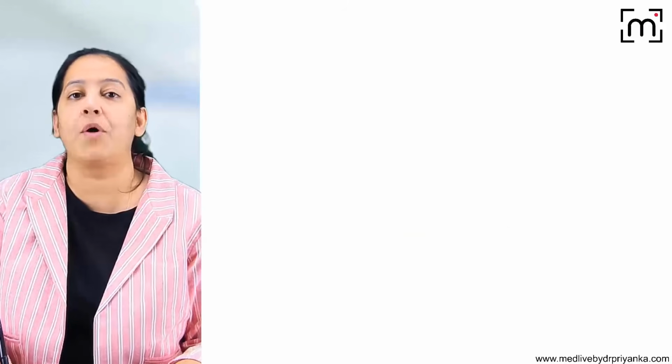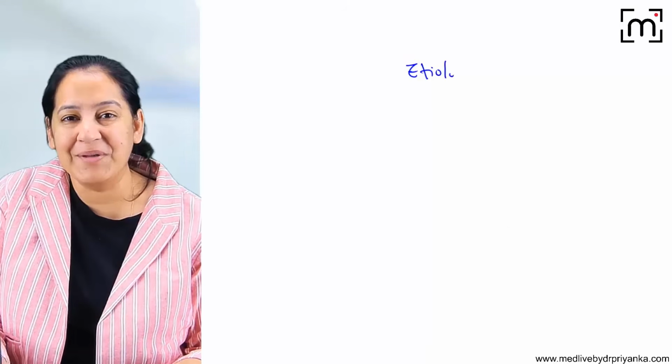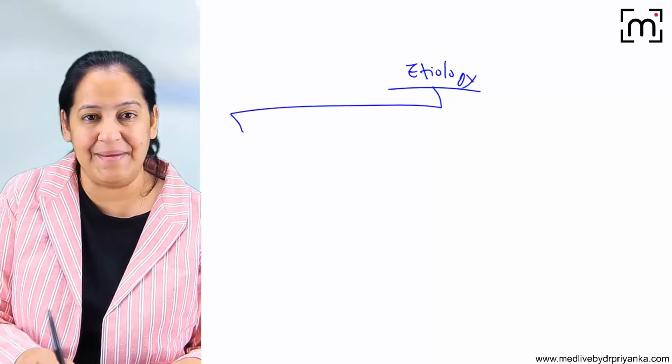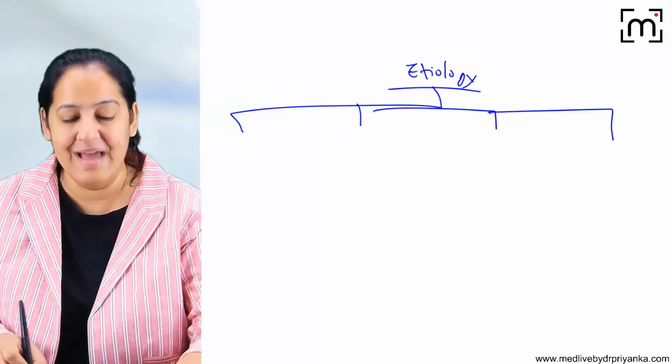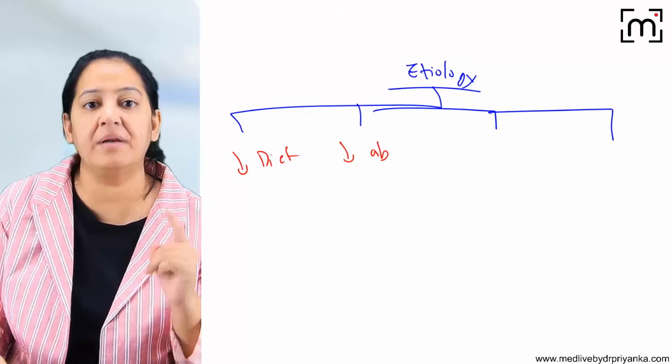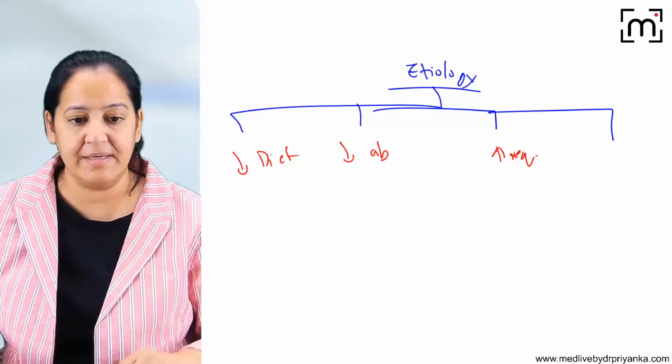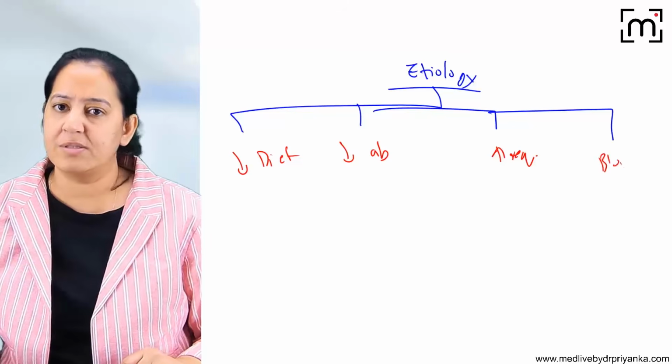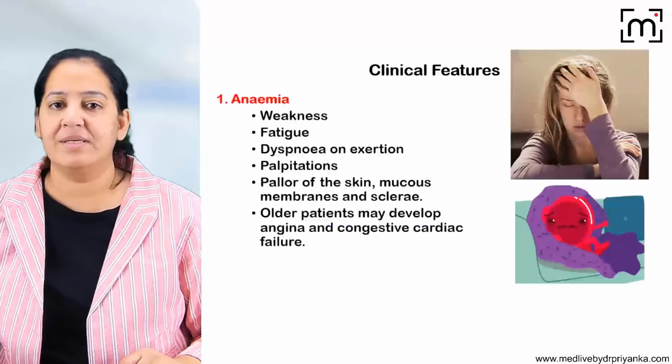So learn the four causes or the four etiologies of iron deficiency anemia like this. Please learn that. Either decreased dietary intake, or decreased absorption, or increased requirement, and the last one is blood loss. Constant blood loss due to any reason. So these are the four causes.